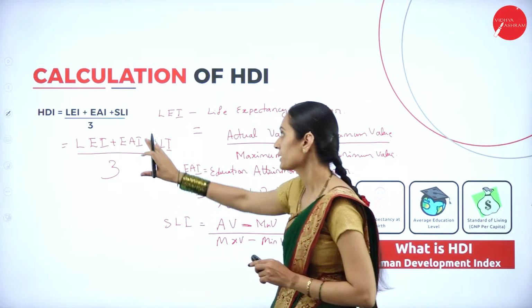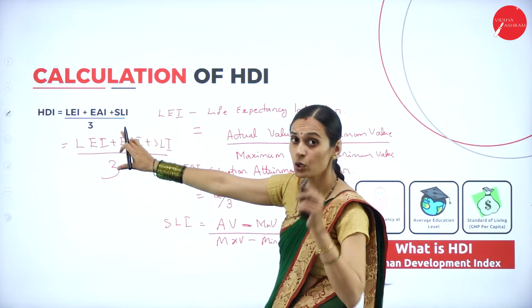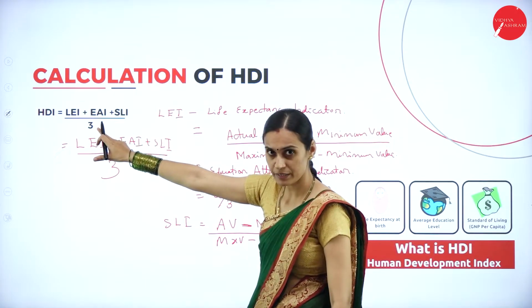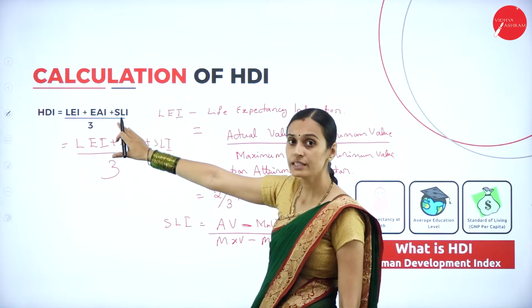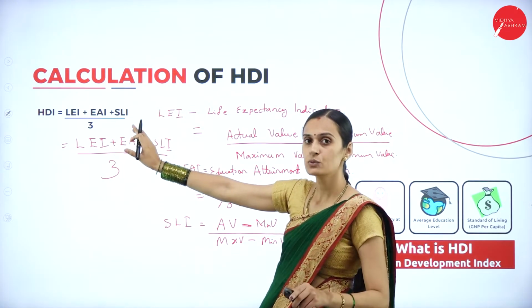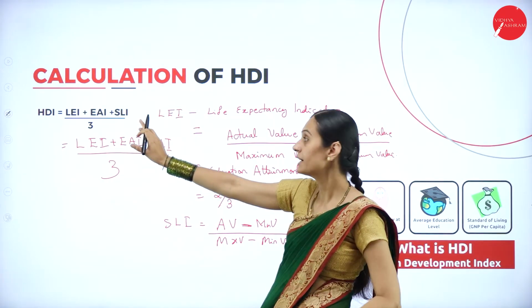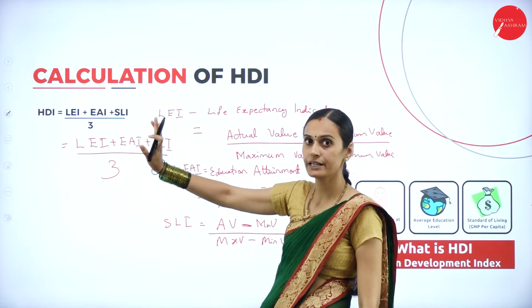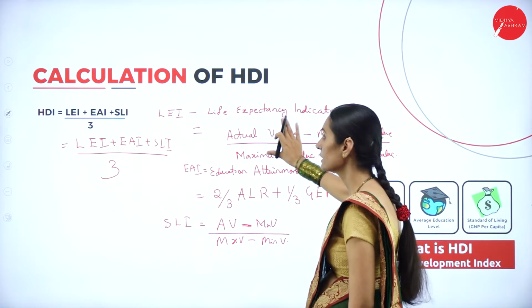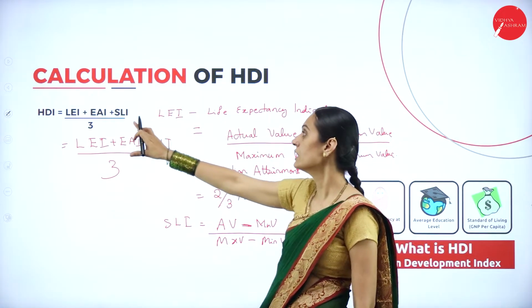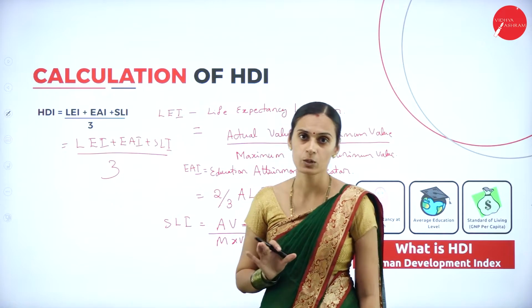We have to consider 3 dimensions here. Longevity is considered as the life expectancy indicator, and the second one is educational attainment. Next, real GDP per capita is considered as the standard of living index. So these are all the different formulas to find the HDI, Human Development Index.